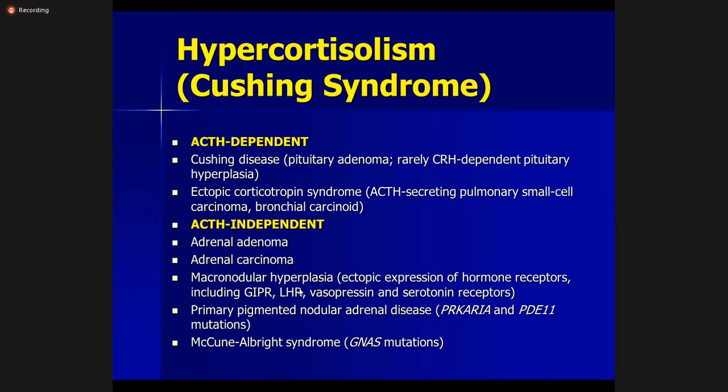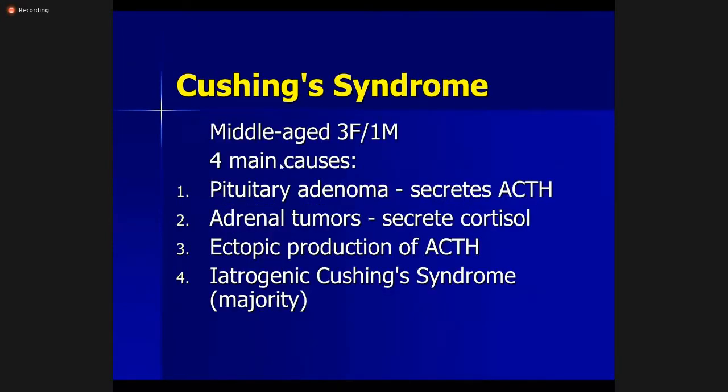Then there's a condition called macronodular hyperplasia, which is ectopic secretion of hormone receptors, including GIPR, LHR, and vasopressin and serotonin receptors. Then primary pigmented nodular adrenal gland disease and McCune-Albright syndrome. These are rare causes of excess secretion of cortisol. Cushing syndrome is mostly seen in middle-aged female patients; females are 3 times more affected than males.